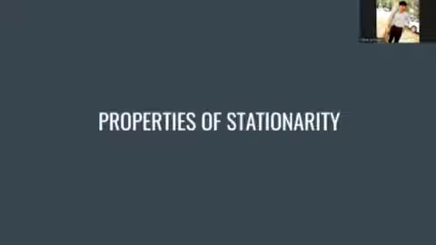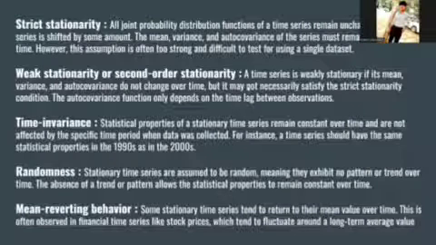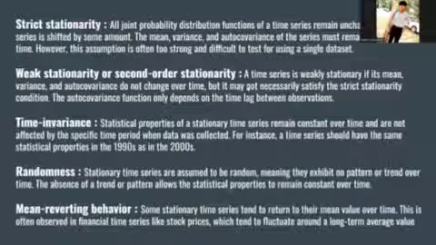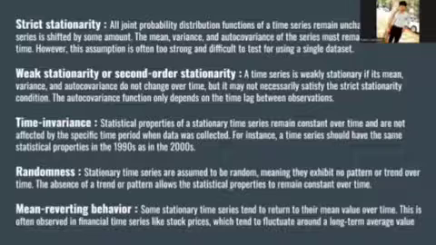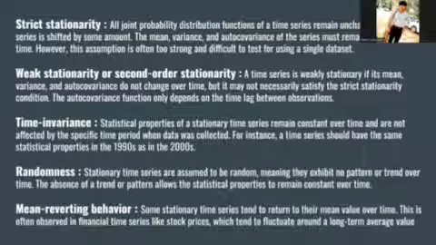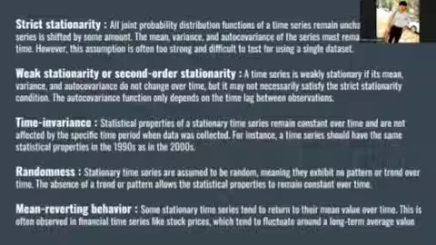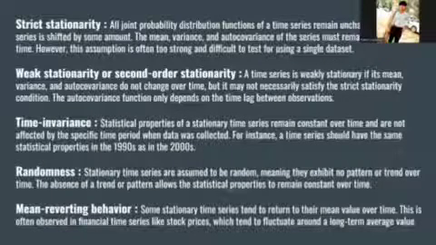Next, we are going to discuss the topic properties of stationarity. First, in properties of stationarity, we have 5 categories: strict stationarity, weak stationarity, time invariance, randomness, and mean reverting behavior. Strict stationarity is an assumption that is too strong and difficult to test using a single data set.